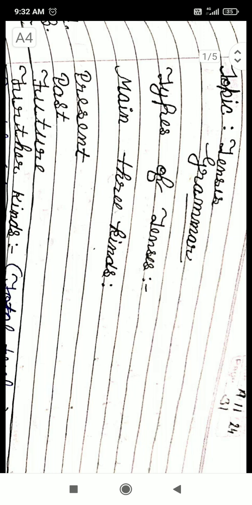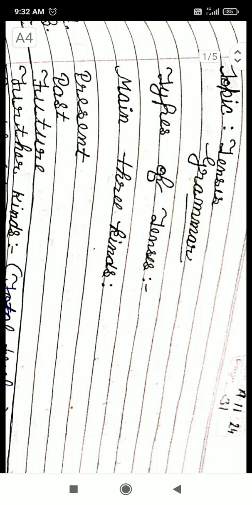It means if you have to frame a sentence, either you will frame it in present tense, or in past tense, or in future tense. If you have to frame a sentence for your past activities, or actions which have already happened, there you will use past tense.